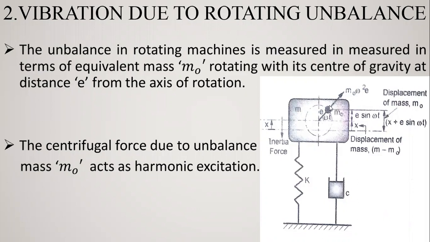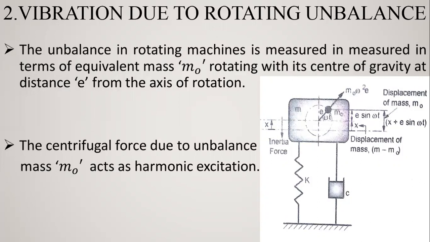The distance between the rotating mass m0 and the center of gravity is small e and is called the eccentricity, right? The force generated due to the rotating mass about its center of gravity is called the centrifugal force. And the centrifugal force generated is m0 omega square e. The centrifugal force due to the unbalanced mass rotating about the center of gravity is m0 omega square e and